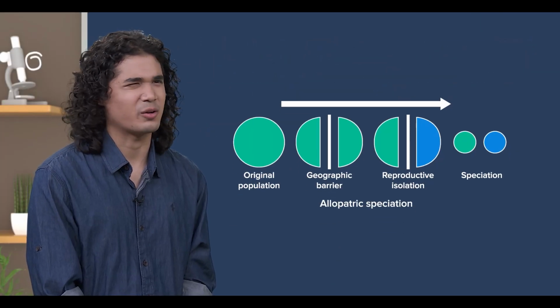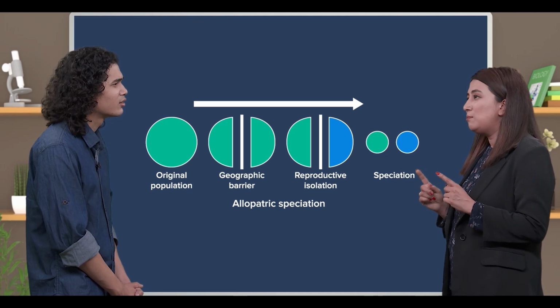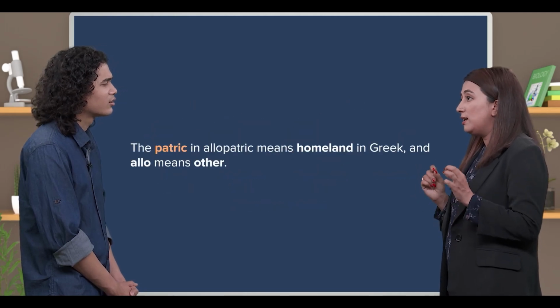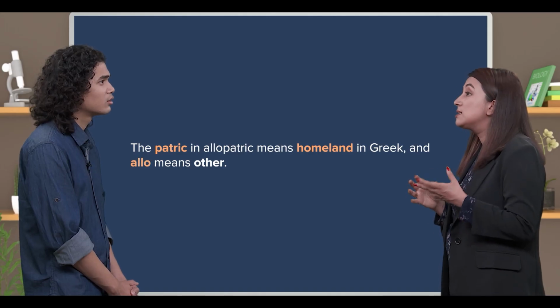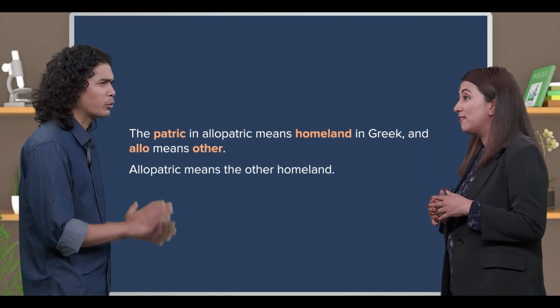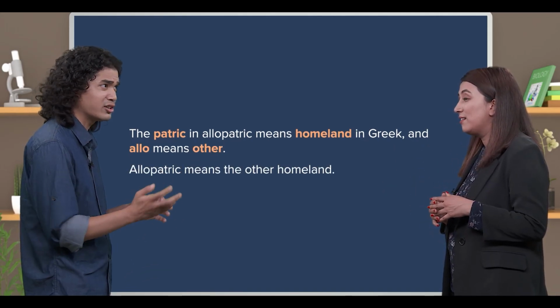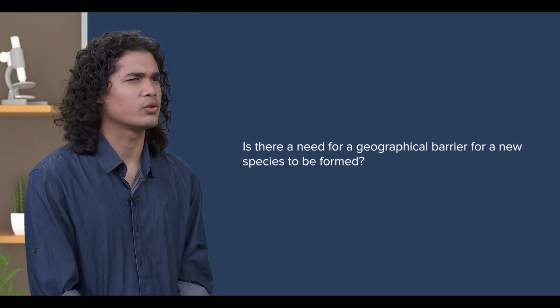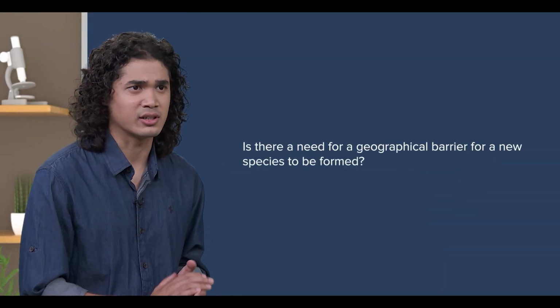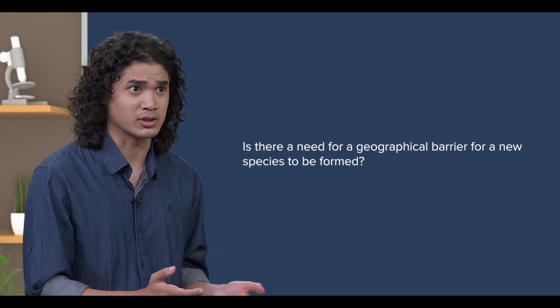Allopatric. What do you mean by that? Let's unpack the word. The patric in allopatric means homeland in Greek, and allo means other. So, allopatric as a whole means other homeland? Exactly. So, for the formation of new species, geographical barriers are a must, right?